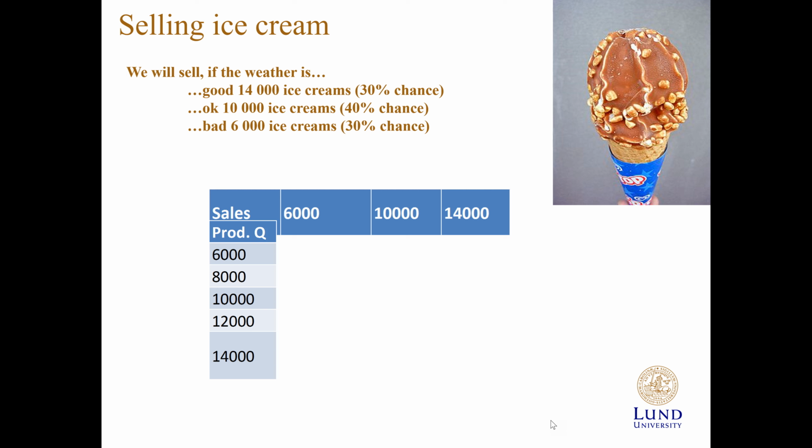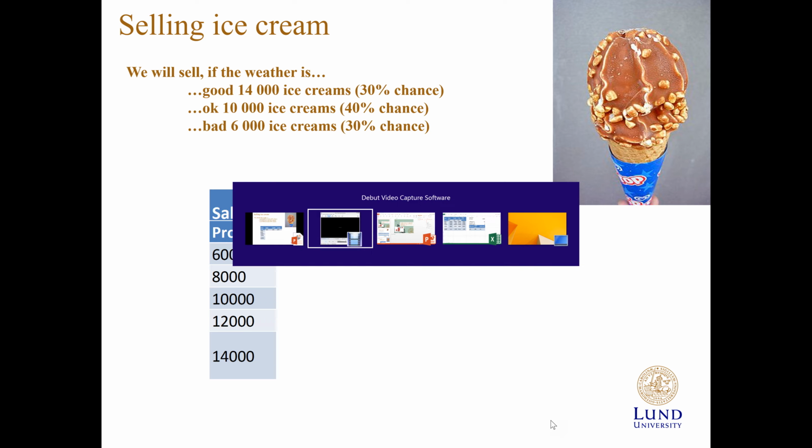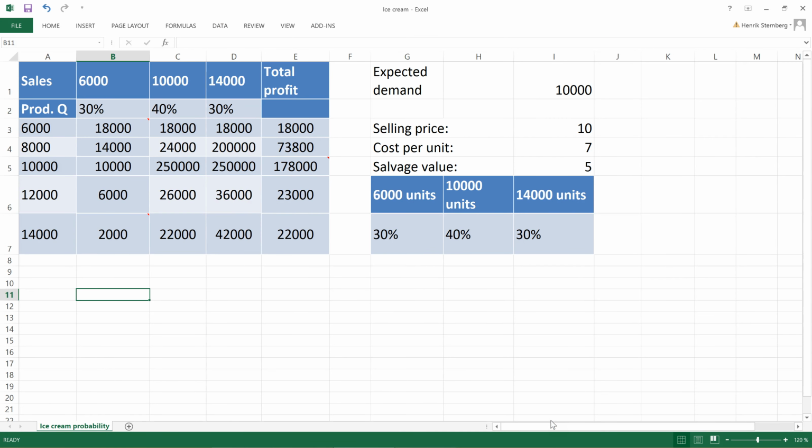Now, what is the expected profit on any of these given production quantities? We have a 30% chance of 6,000, 40% of 10,000, and 14,000 is a 30% chance. So let's switch to Excel and have a look at it. First of all, if we're selling 6,000 ice creams and we produce 6,000, that means that we actually sold all the ice creams that we produced. We produced 6,000, we sold 6,000.